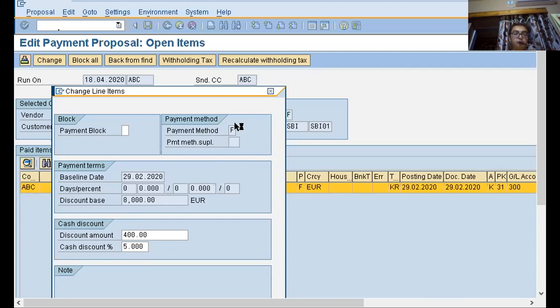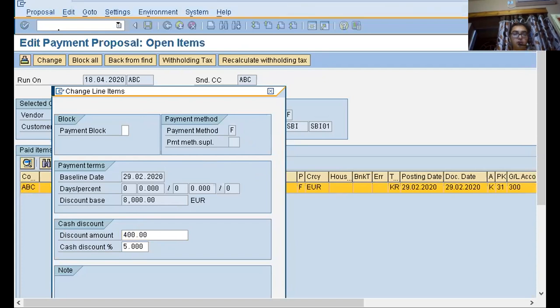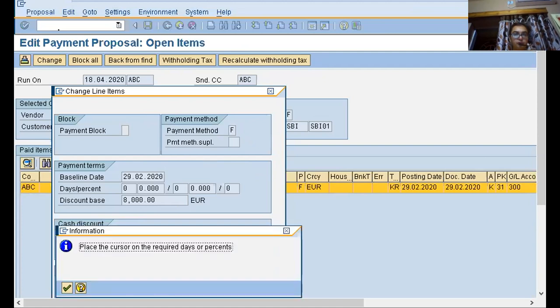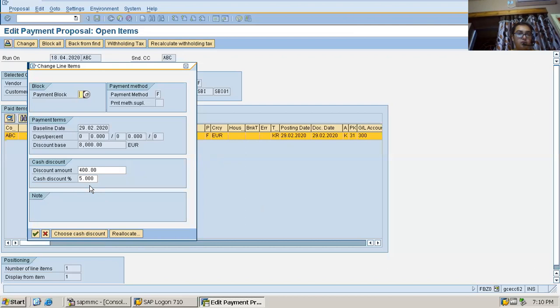So I can change that one, and I'll show you how to manually add discounts here. Let me show you. My amount was 8,000.